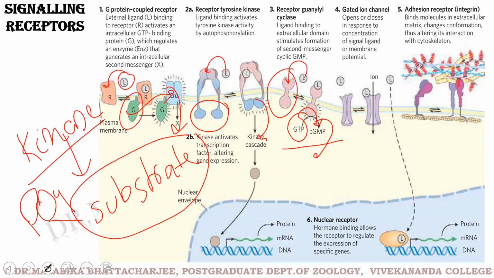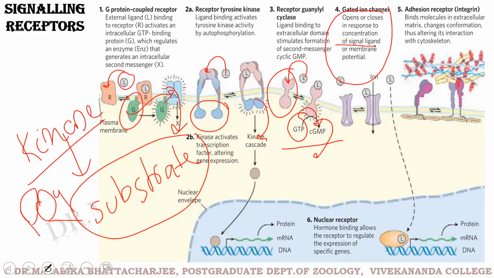So we finished with receptor guanylyl cyclase. Now we are coming to gated ion channels. We had seen how the gated ion channels operate when we studied the sodium potassium pump under the function of plasma membrane. So the channels open or close in response to concentration of signal ligand.